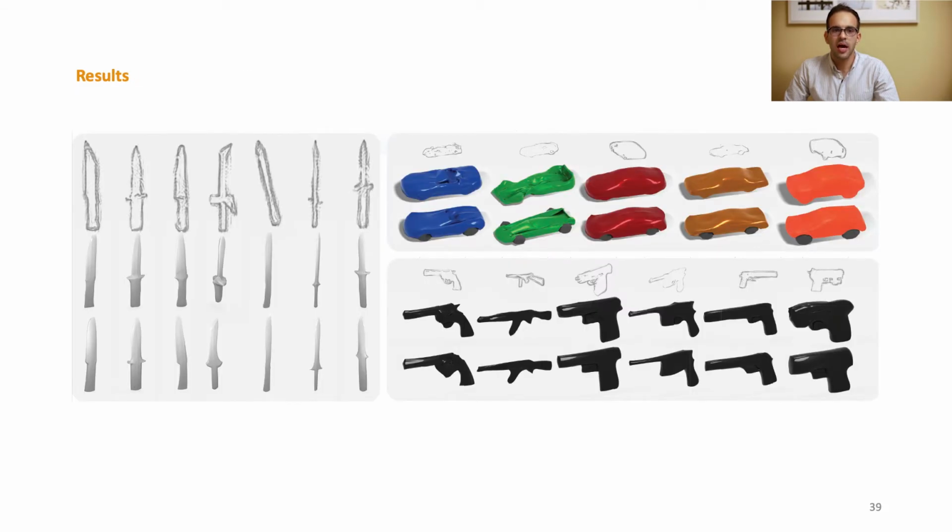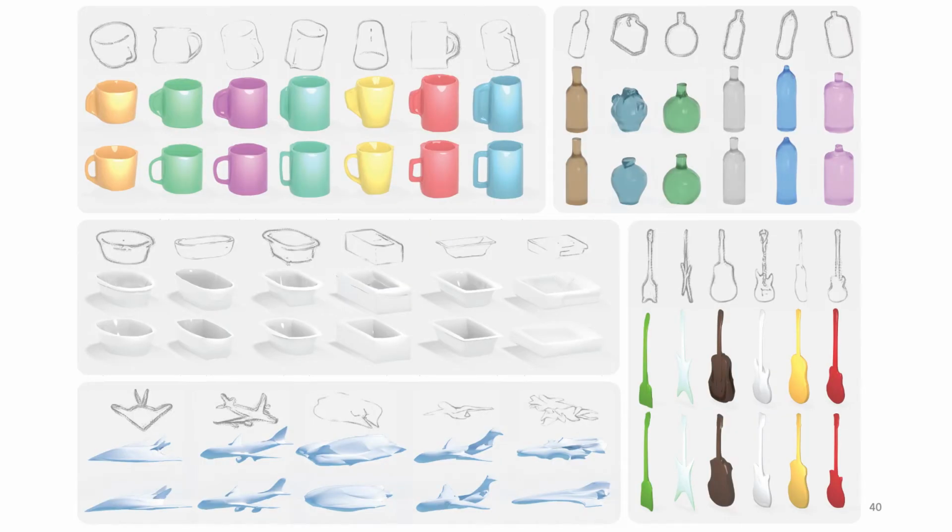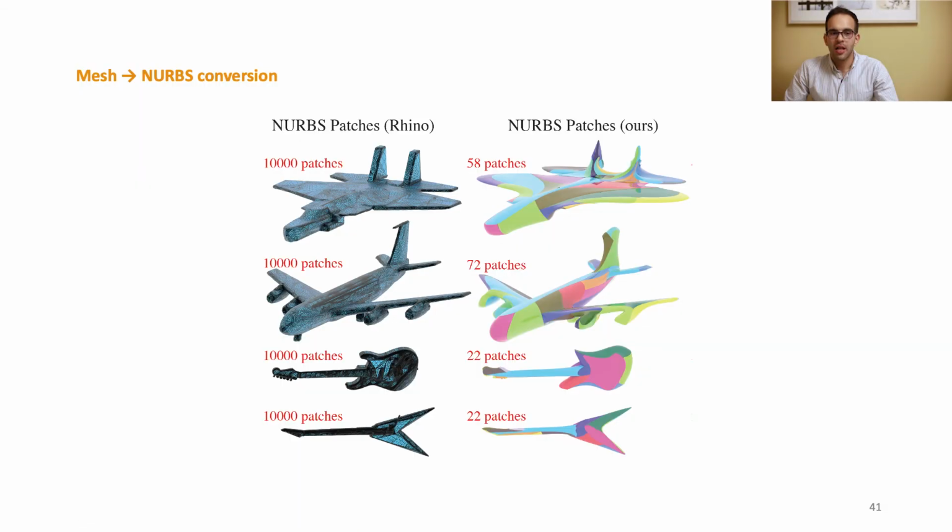We show our results on the knives, cars, and guns ShapeNet categories. For each example, we show the input sketch, the 3D model obtained using a generic sphere template, and that obtained using a category-specific template. Here we show results on some more categories. As an additional application, we compared to standard CAD software in converting a mesh into a collection of NURBS patches. Our method is several orders of magnitude more parsimonious, and our patches are placed consistently. Across different models, the same patch captures the same feature.